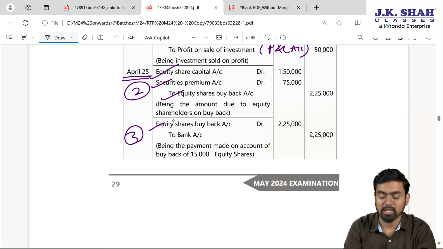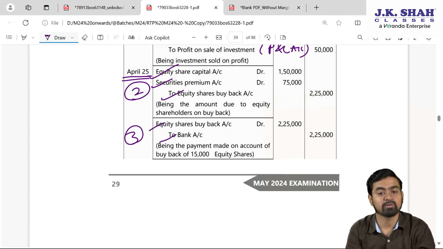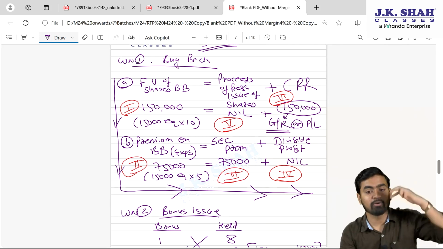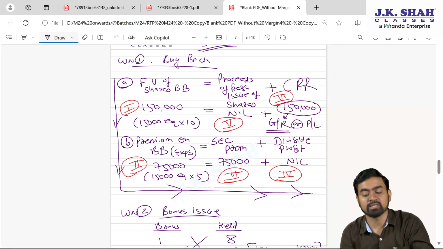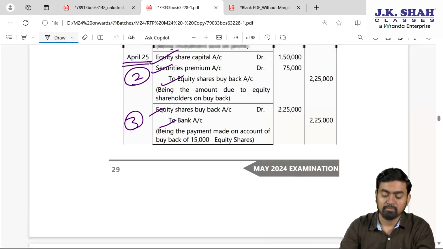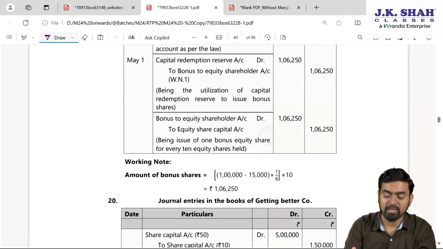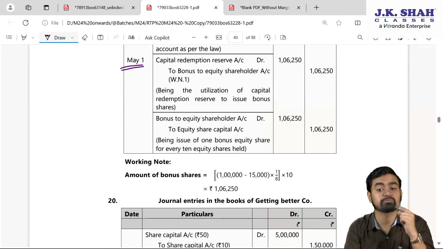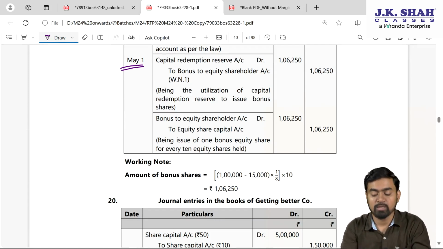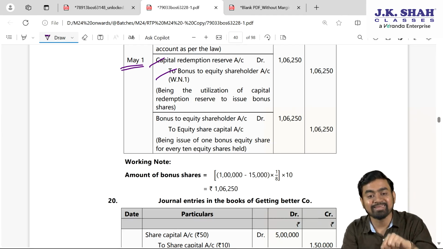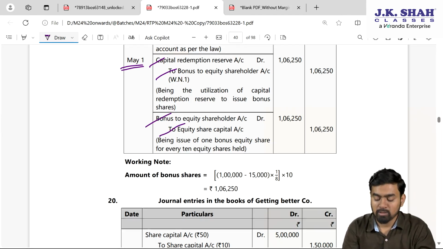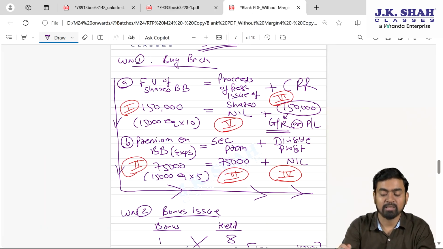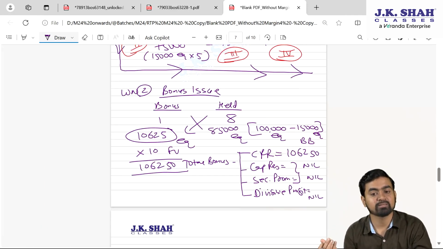Next, third entry children, equity share buyback to bank. Fine. So here please confirm amount due, then amount paid, then premium they have already adjusted against securities premium, and hence my buyback entries are over. Now finally on 1st May there is bonus, and for the bonus we are using which reserve, my dear students? CRR. So capital redemption reserve account debit to bonus to equity shareholder, and in the next entry, that bonus will be transferred to equity share capital. Game is over. This working they have prepared like this. I have shown bonus working like this.